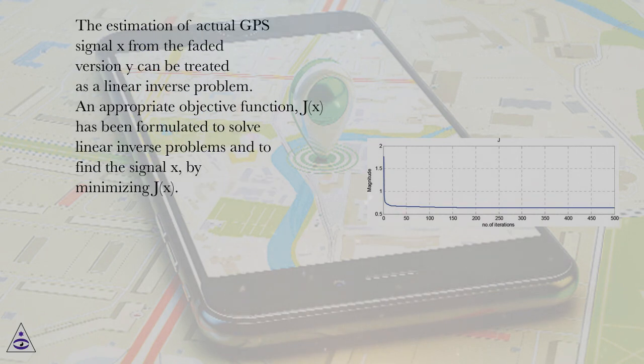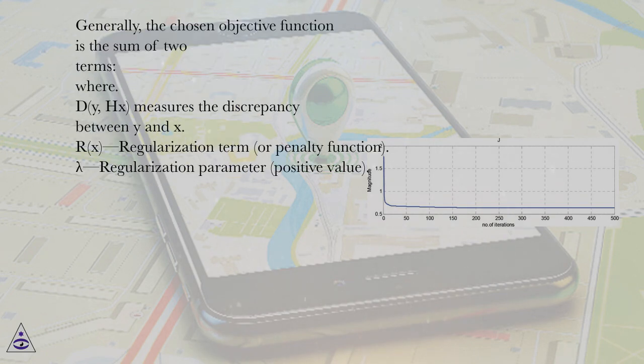process. The estimation of the actual GPS signal X from the faded version Y can be treated as a linear inverse problem. An appropriate objective function, J(x), has been formulated to solve linear inverse problems and to find the signal x by minimizing J(x). Generally, the chosen objective function is the sum of two terms, where d(y, Hx) measures the discrepancy between y and Hx, and R(x) is the regularization term, or penalty function. Lambda is the regularization parameter, a positive value.